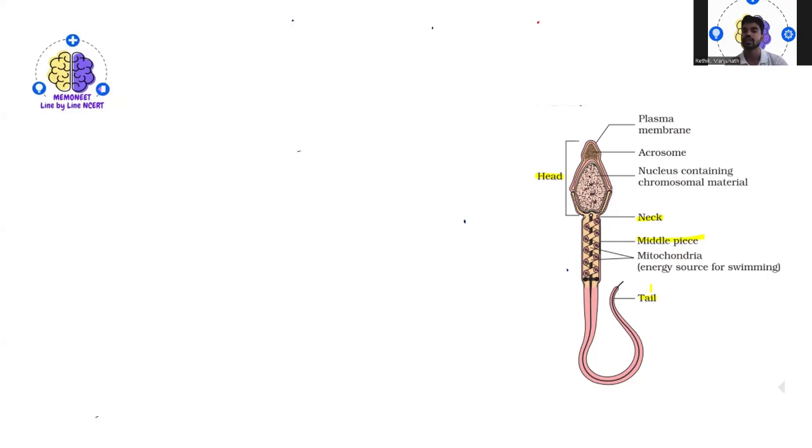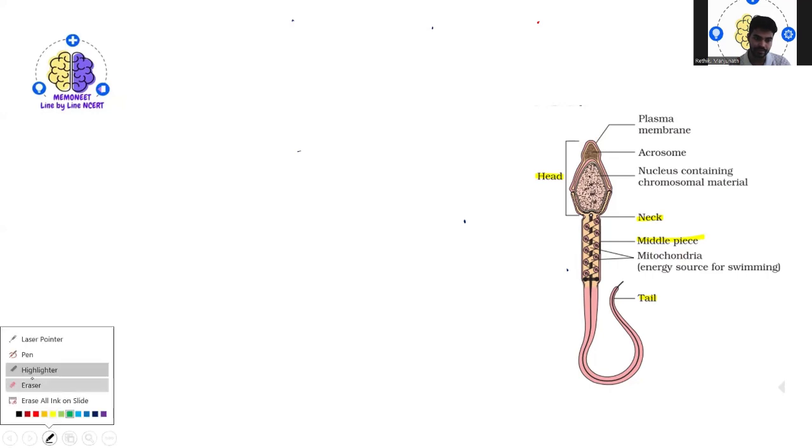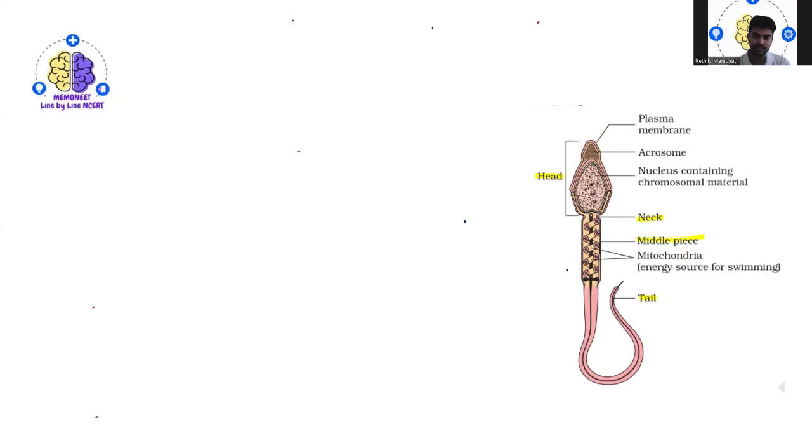If you go even deeper to check the structure, you will also find a plasma membrane surrounding the body. You know what the plasma membrane is.